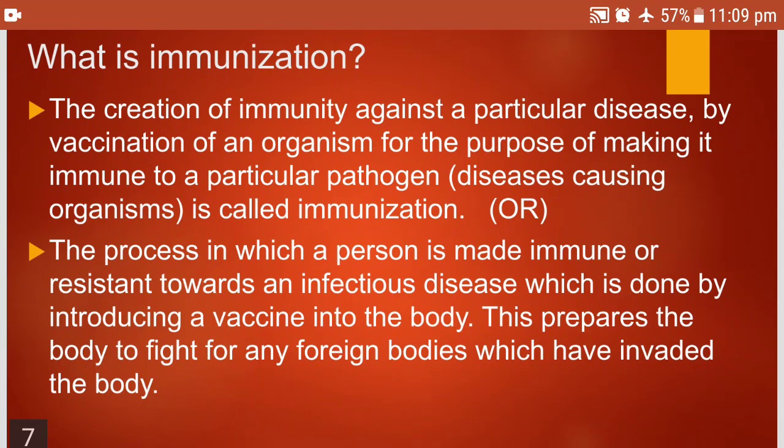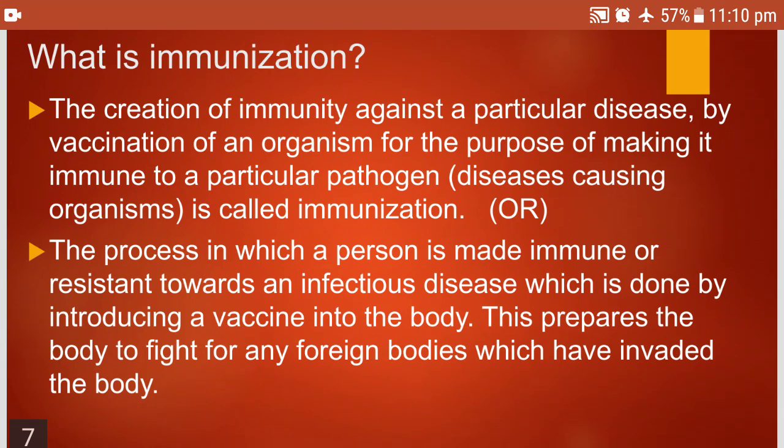The creation of immunity against a particular disease by vaccination of an organism for the purpose of making it immune to a particular pathogen. Disease causing organisms are called pathogens. It's called immunization. So when you take the vaccine, you become immune to a particular disease caused by the pathogens.